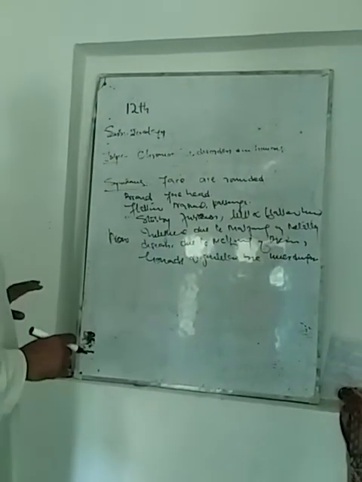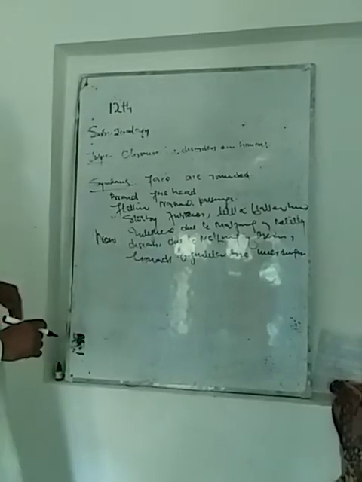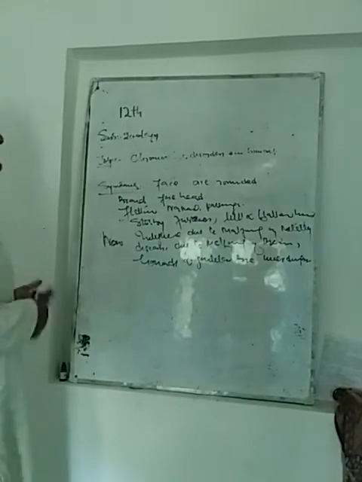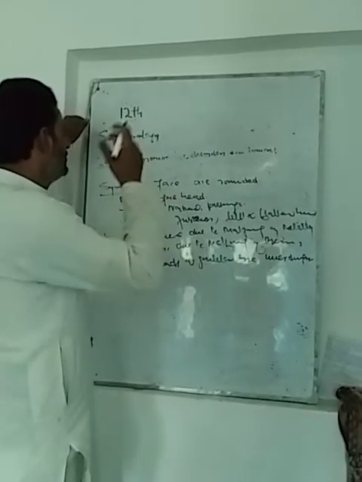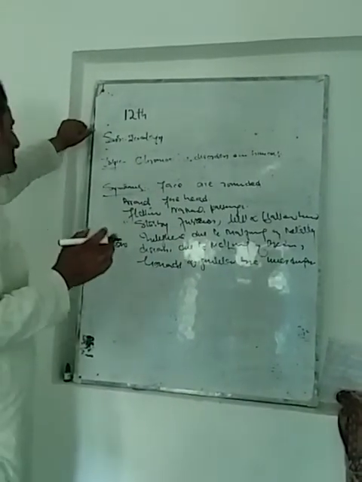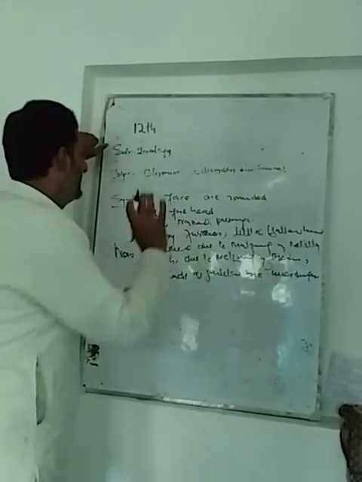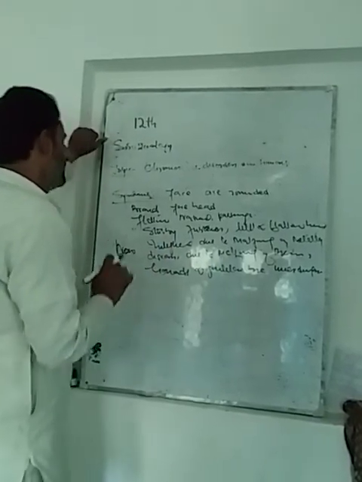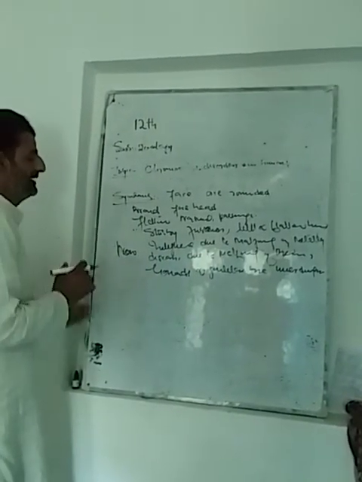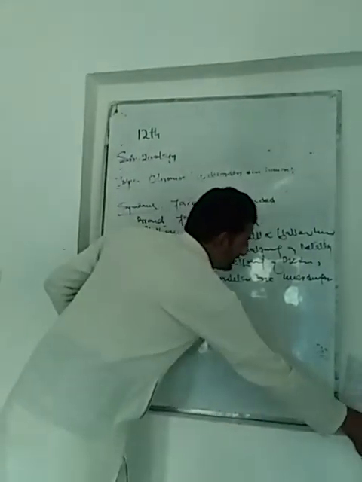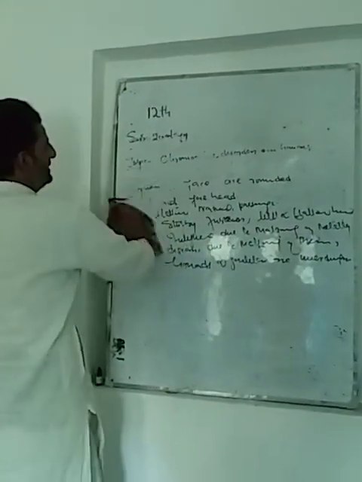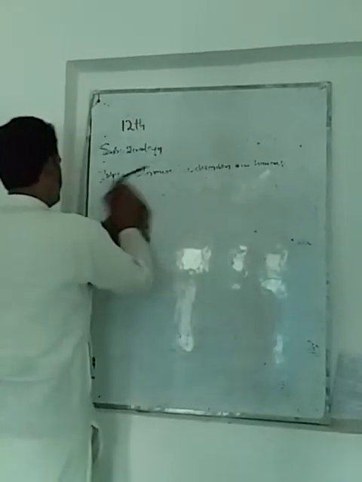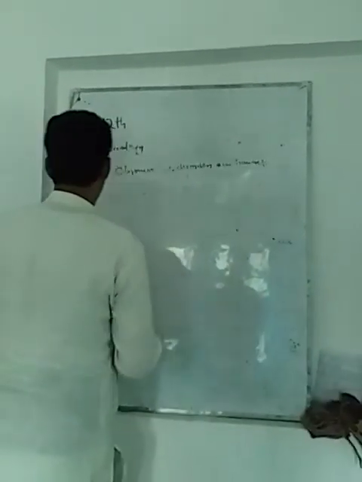The symptoms which are found in a person who has Down syndrome: the face is rounded, broad forehead, flattened nostrils, stubby fingers, flattened hands, low intelligence due to the malfunctioning of the brain, and gonads and genitalia are underdeveloped. These are the symptoms of this syndrome, Down syndrome. Now, causes.